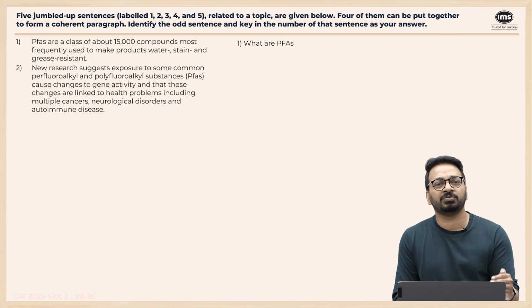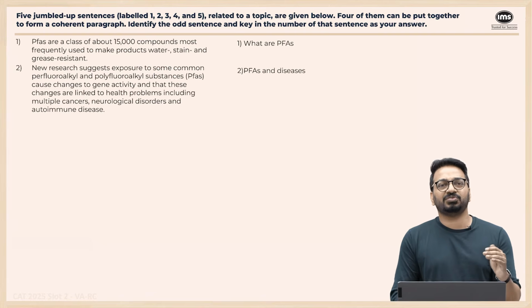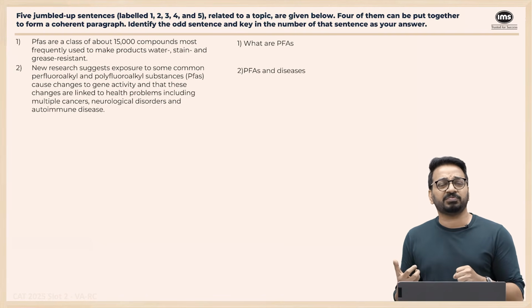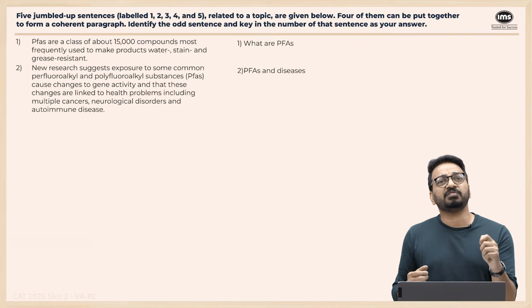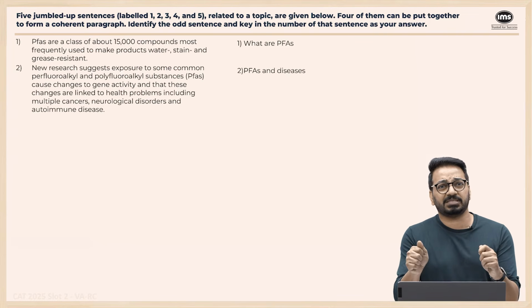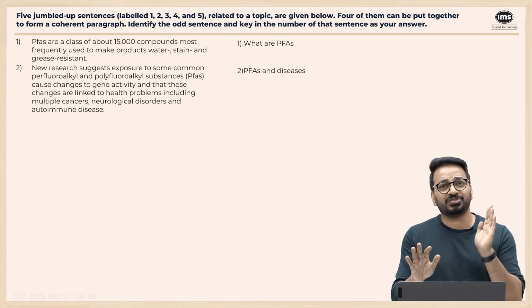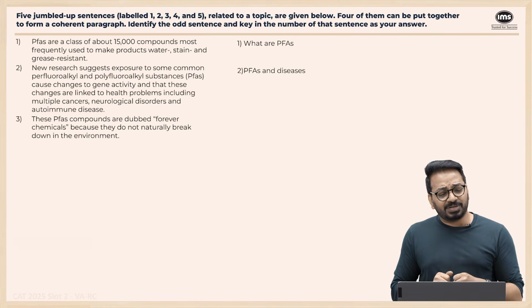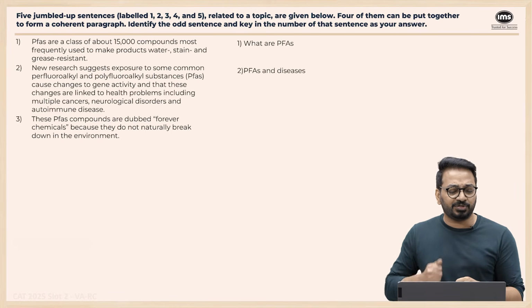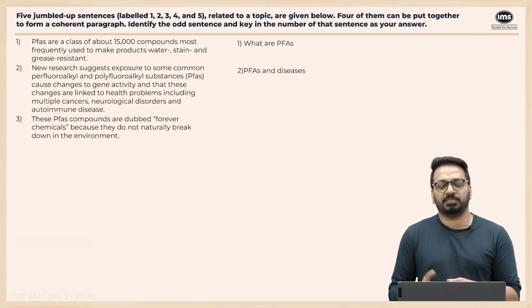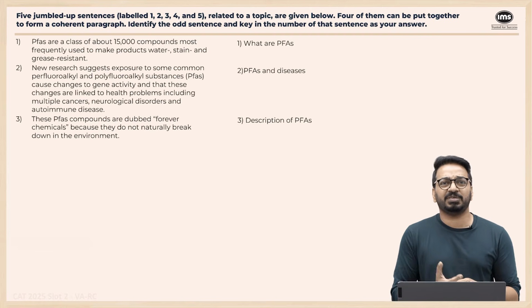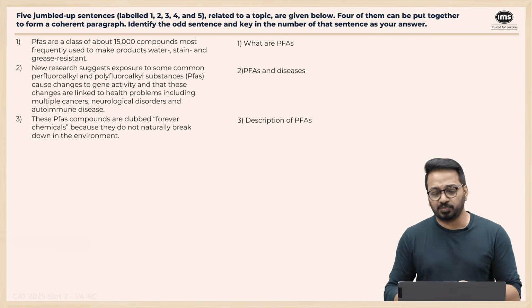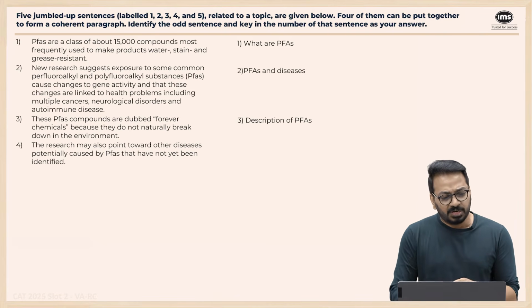Again, I'm not going to try to understand the meaning too much on this one, or absorb too much information. In science passages, there's too much information. It's just about PFAS and their link to some diseases. So I know the label on this is PFAS and diseases. The PFAS compounds are dubbed forever chemicals because they do not break down naturally in the environment. So this is giving a description of PFAS a bit more. They're called forever chemicals because they don't break down. So that's the label. Next one.